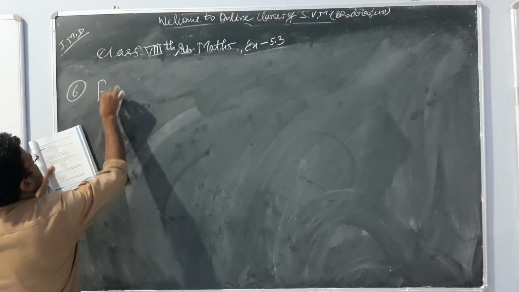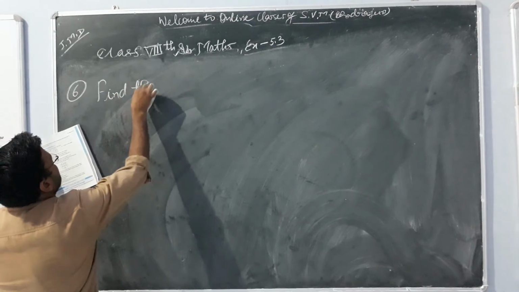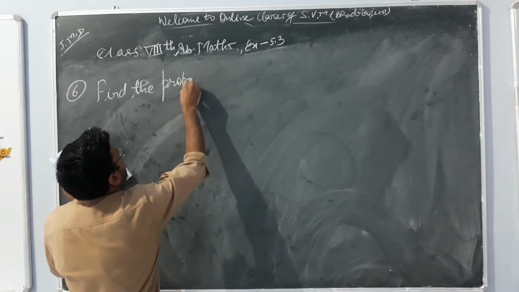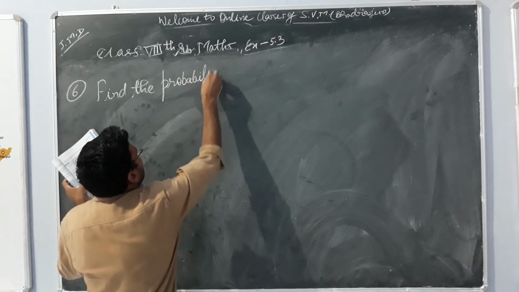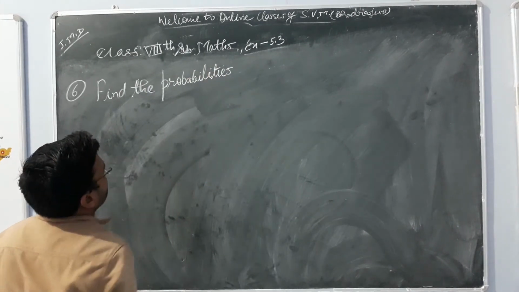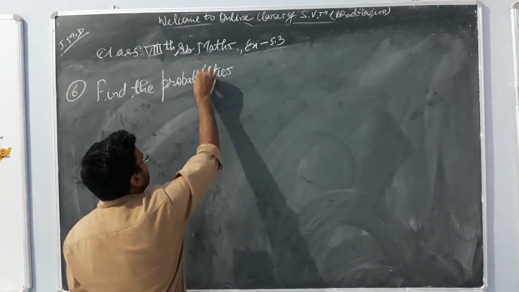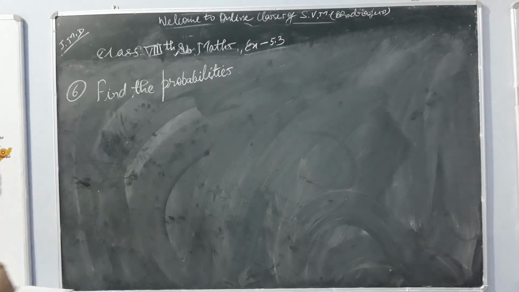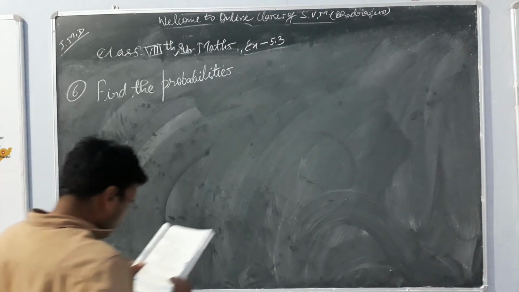Question number 6 is: find the probabilities of the events given in question 2.